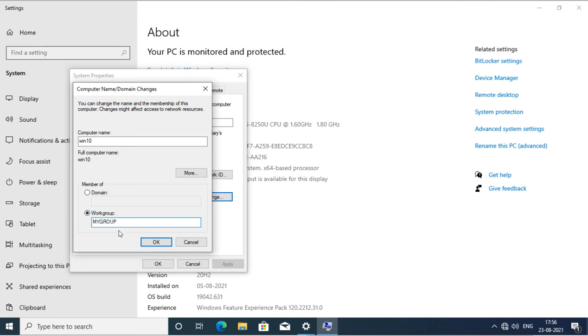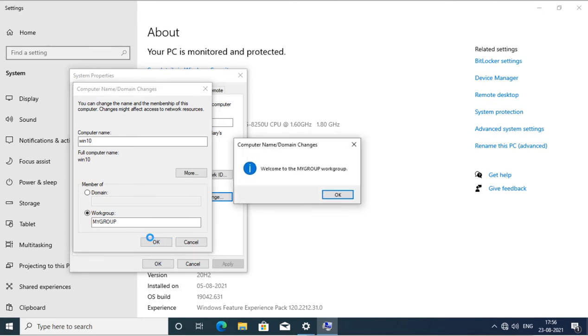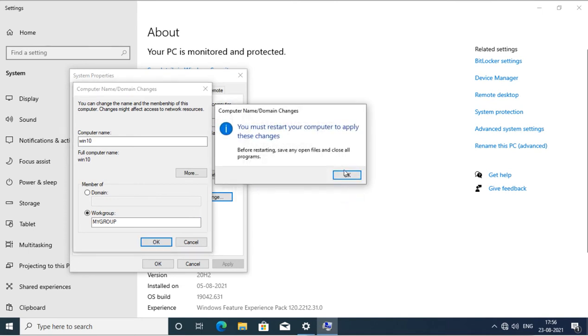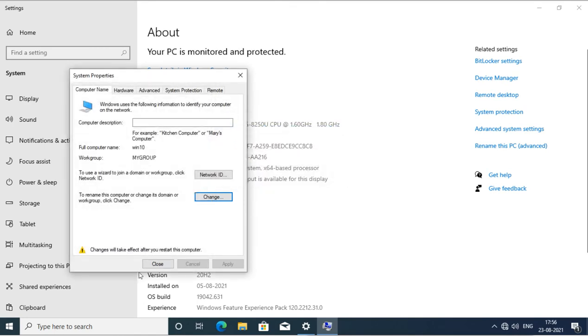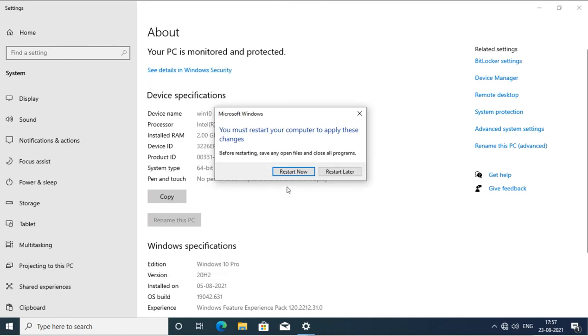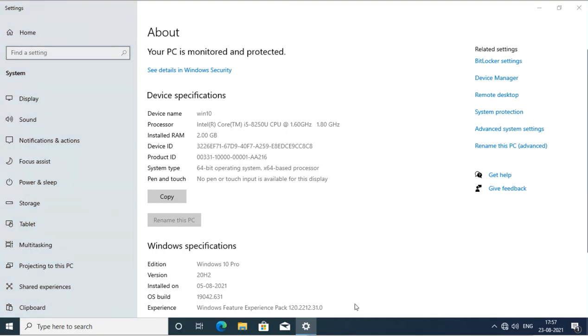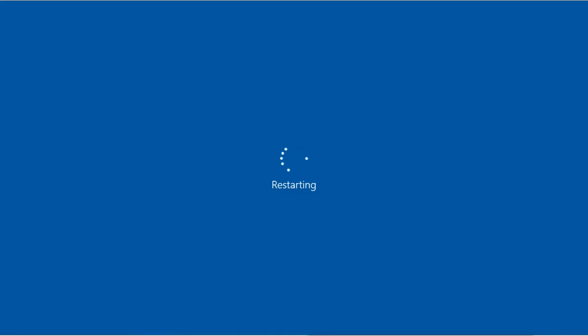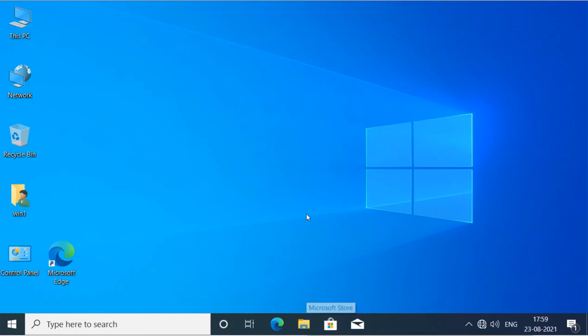Now our workgroup name is MYGROUP, so I changed it, and it will need a reboot. When you change the machine name or the domain or workgroup, you have to reboot it. Okay, after reboot, the workgroup name will be MYGROUP. Now it is started, and now it is under the same group.